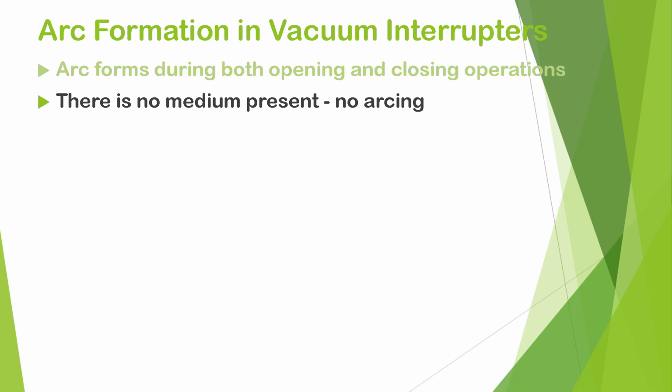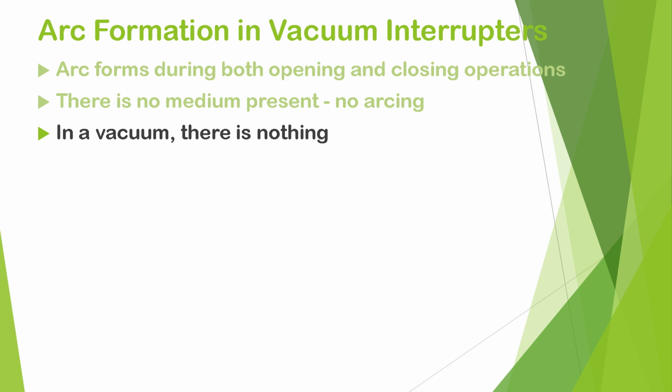As we have learned so far, there should be some ionized medium between the opening or closing contacts to initiate arcing in the contact gap, but in a vacuum, there is nothing. So, no question of ionized atoms or molecules or ions in between the opening or closing contacts.